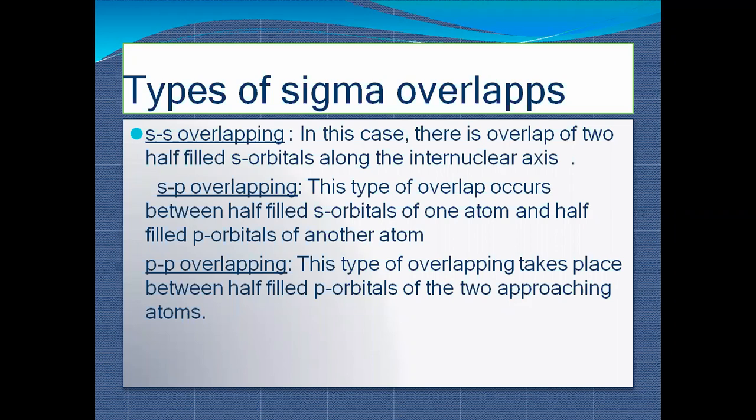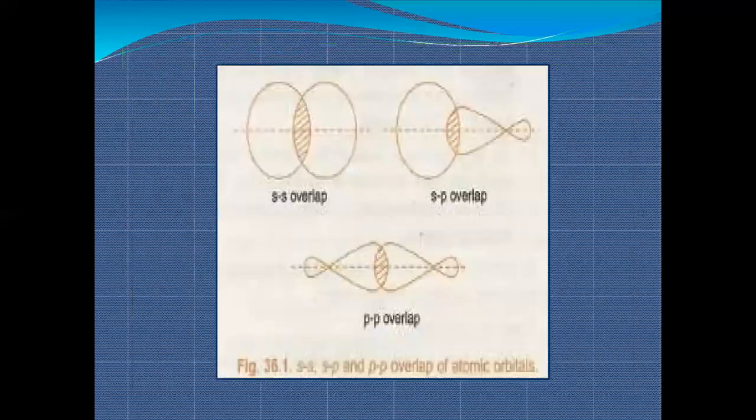When both p orbitals overlap, what happens? This type of overlapping takes place between the half-filled p orbitals of two approaching atoms. If in both atoms the outermost participating shell is p, and in both atoms only that p orbital is overlapped or taking part in bond formation, that forms pp overlapping.